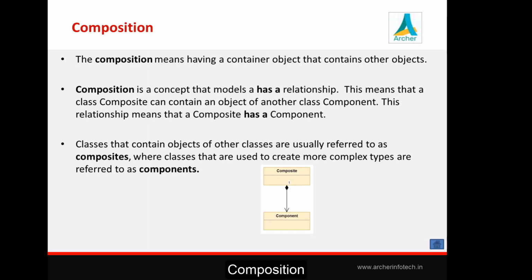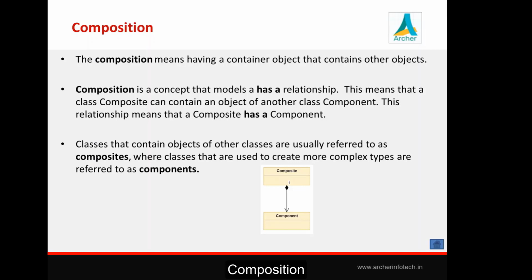Now the horse class can be composed of another object of type tail component. So you can say horse has a tail. Horse is an animal, that is inheritance. Horse has a tail, that is composition.